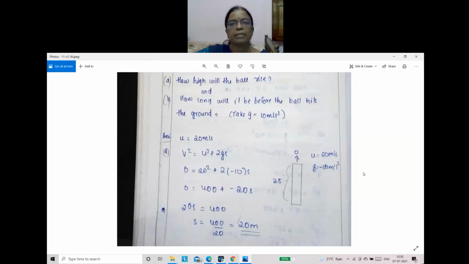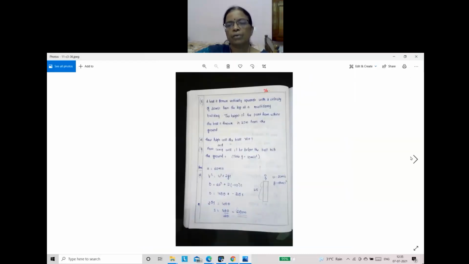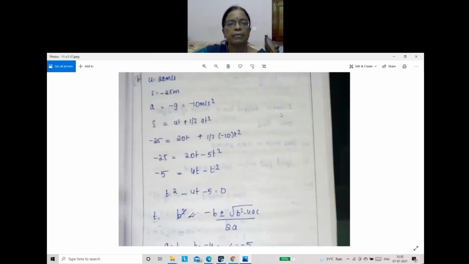So, which formula can we use? Time calculation. Which formula? S we know, this distance we know. Now we calculated how much height it will go. That also we know. Tower height we know. Which formula will we use to find the time? S is equal to ut plus half at square. Yes, correct, Parvati. S equal to ut plus half at square. That formula we can use.